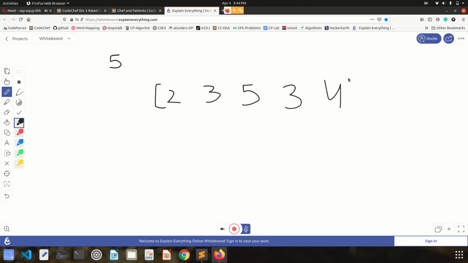Now tell me which person will be treated first. I'm just writing the indices, 1 2 3 4 and 5. You can write the sequence in which these people will be treated.